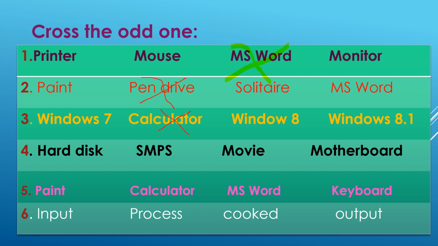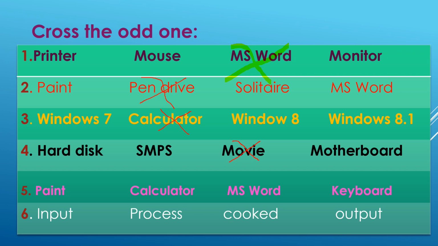The next is hard disk, SMPS, movie and motherboard. Hard disk, SMPS and motherboard are the devices inside the CPU box, but movie is the odd one. So I am cutting the movie.